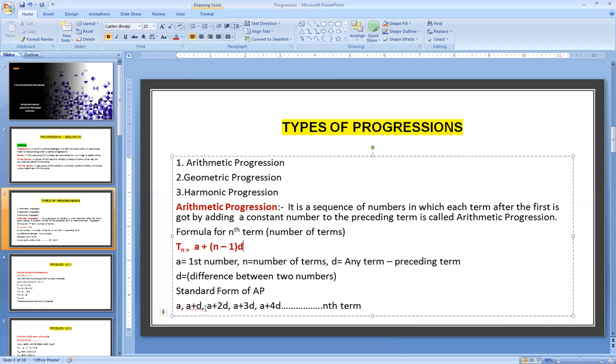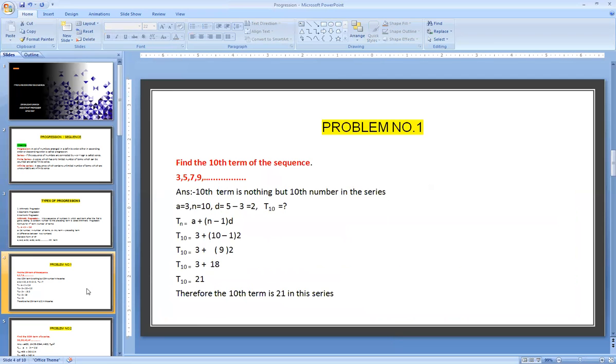In the standard form, the first number is written in the form of a, a plus d, a plus 2d, a plus 3d, a plus 4d. So the formula we should remember is to calculate the nth term of an AP, that is the last number in the series. Let us see question number 1.